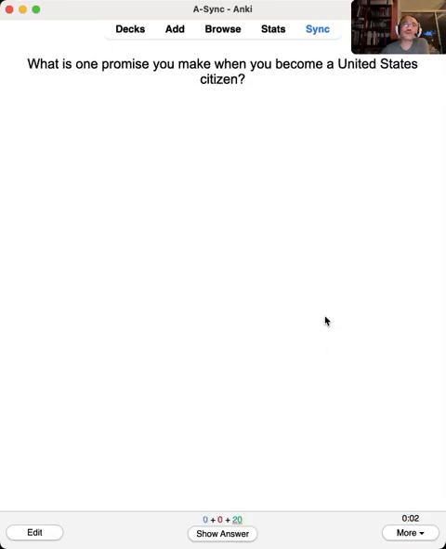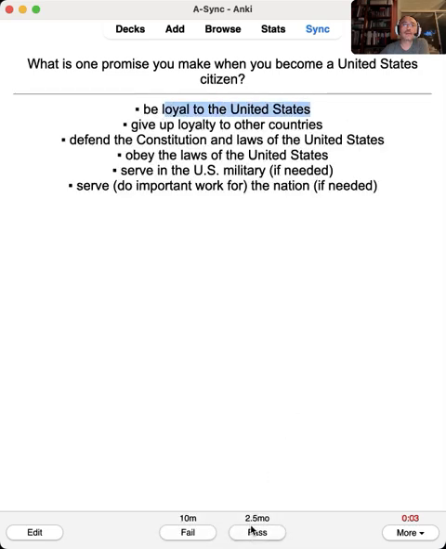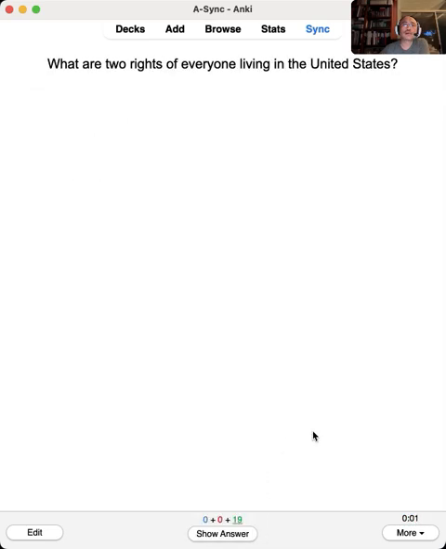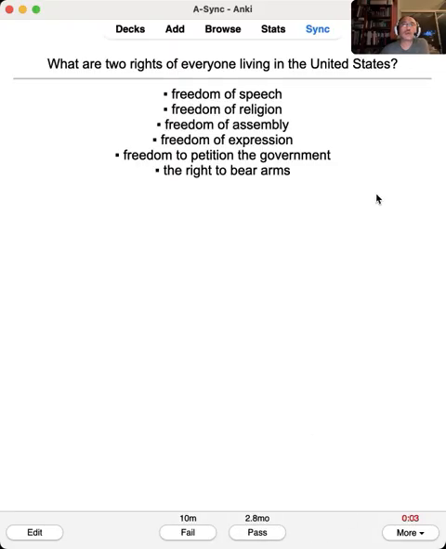What is one promise you make when you become a United States citizen? To be loyal to the United States. What are two rights of everyone living in the United States? Vote in a federal election and run for office. This one is often gotten wrong. Two rights of everyone: speech, religion, assembly, expression.